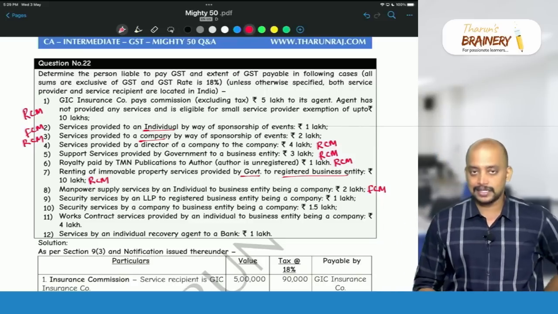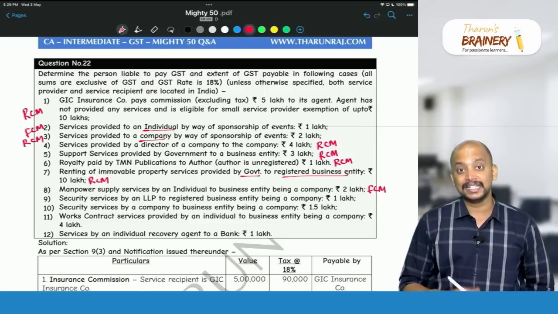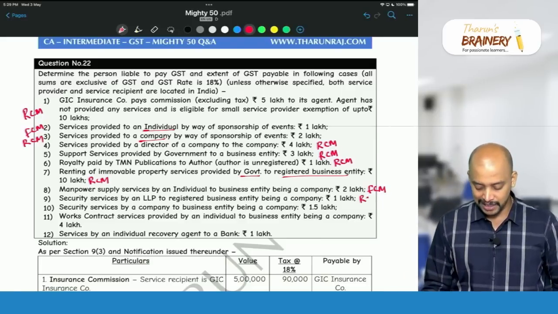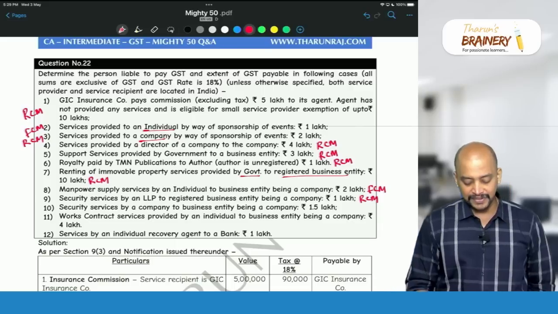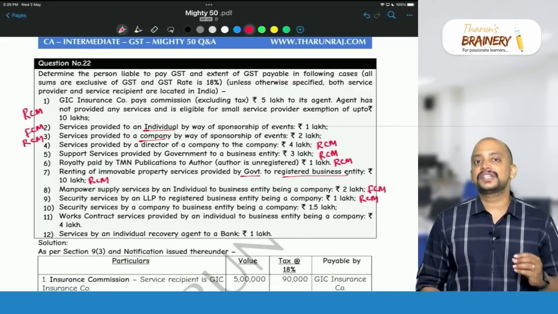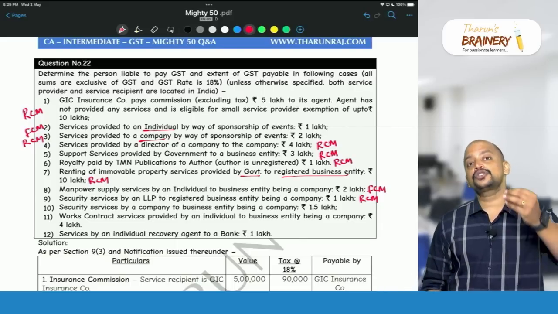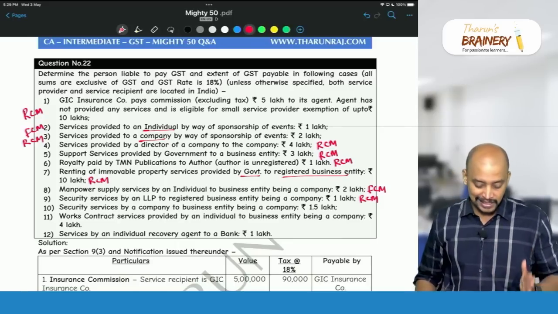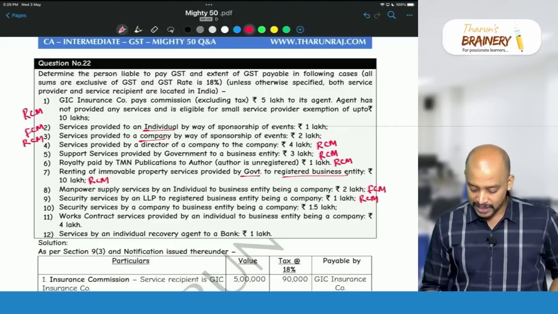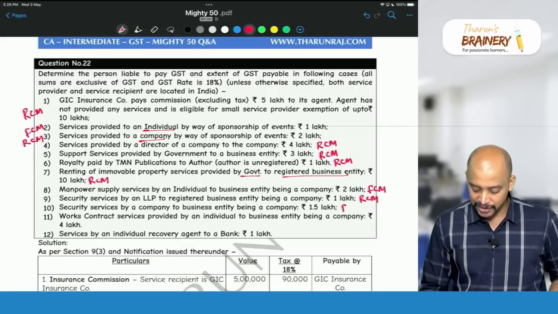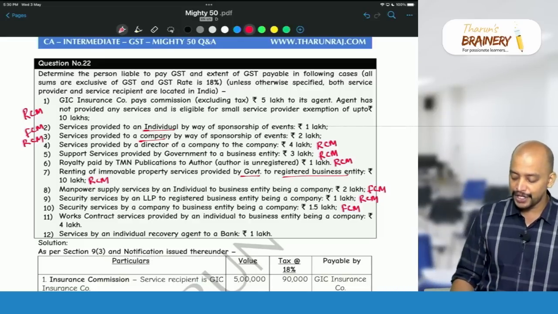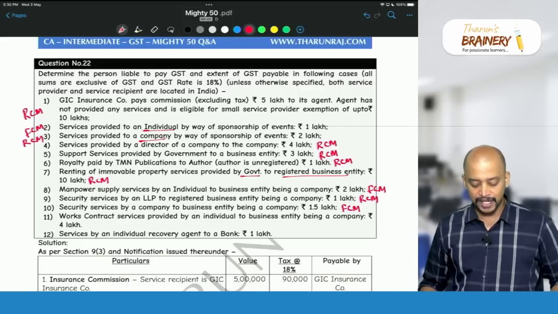Security services by an LLP other than body corporate to registered business entity, yes, it will come under RCM. Then security service by company, no, because in case of security agency services, the supplier should be other than body corporate and the recipient should be a registered person. In this case, the supplier is a body corporate, so it will not come under RCM, it will be FCM.